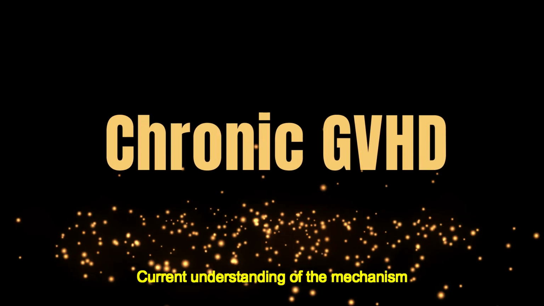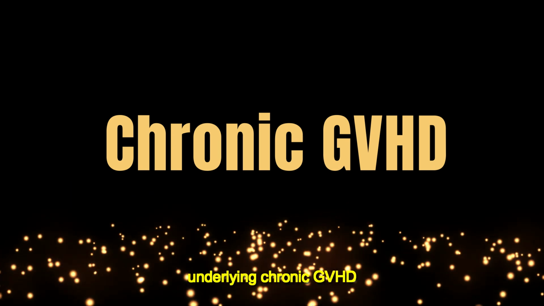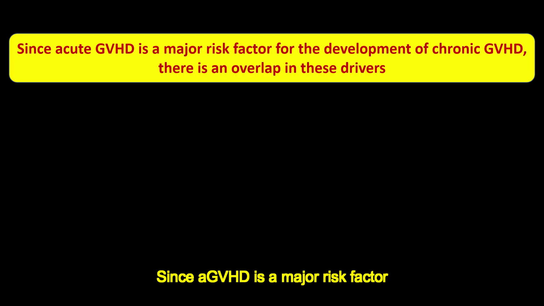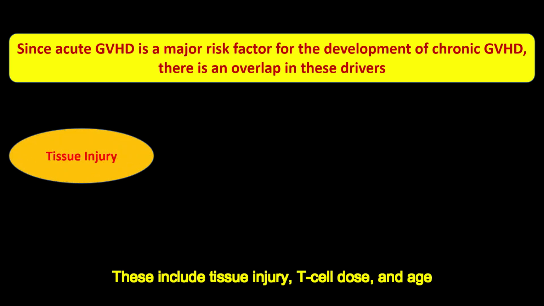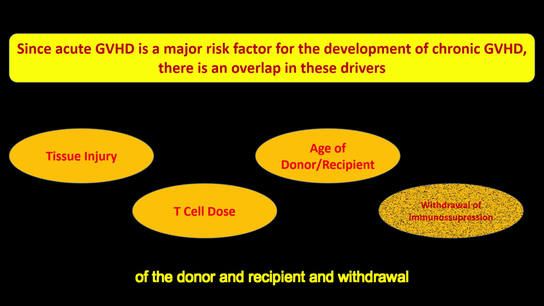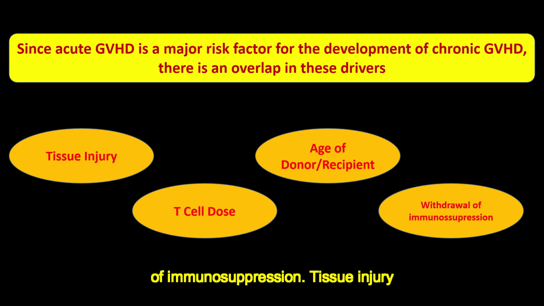Current understanding of the mechanism underlying chronic GVHD. The mechanisms underlying chronic GVHD remain incompletely understood. Since acute GVHD is a major risk factor for the development of chronic GVHD, there is an overlap in these drivers. These include tissue injury, T cell dose, age of the donor and recipient, and withdrawal of immunosuppression.